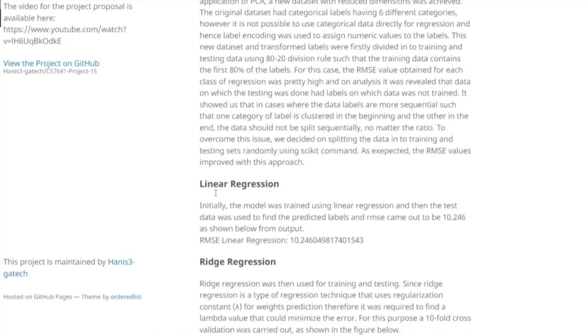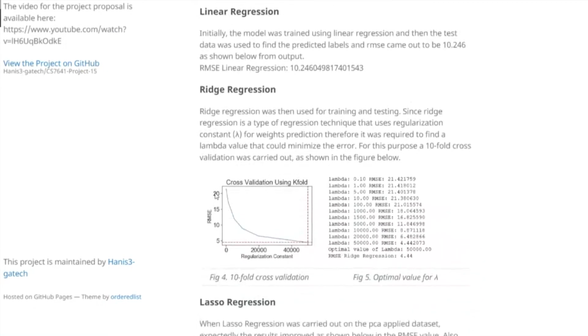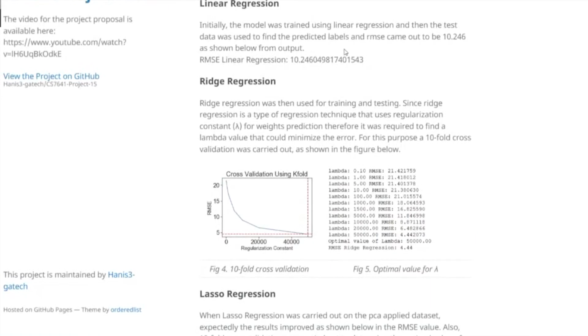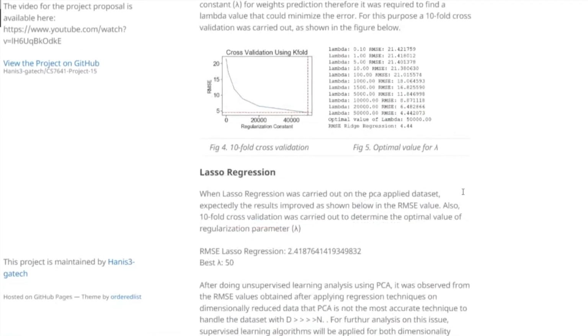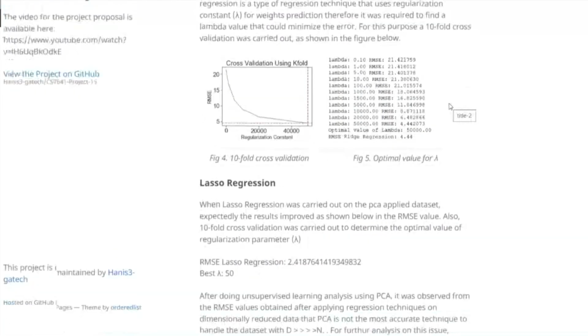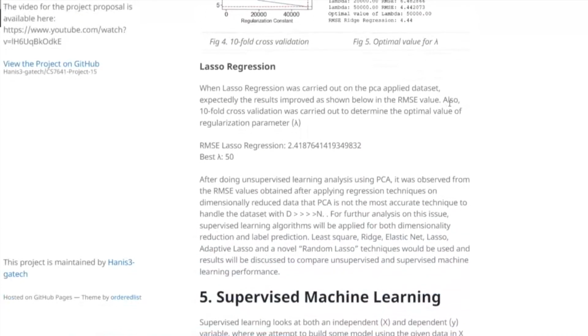Three different regression techniques including linear, ridge and lasso were applied, and expectedly RMSE reduced from linear to lasso, as shown here. 10-fold cross-validation was applied on ridge and lasso regression to find the most optimal lambda, as shown in this graph for ridge regression. Leave-one-out cross-validation was also tested but demonstrated poorer results comparatively. Overall, it was established that PCA is not the most suitable dimensionality reduction technique when it comes to datasets like ours, as we will observe later, comparing it with the supervised part which shows better results.